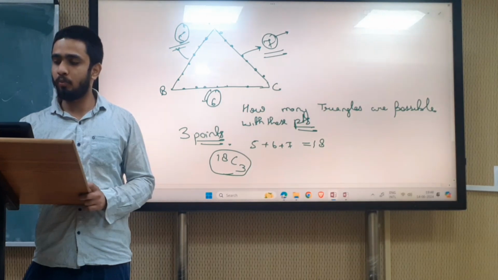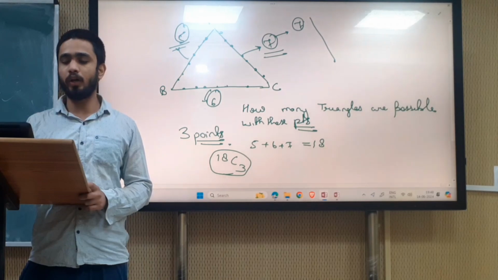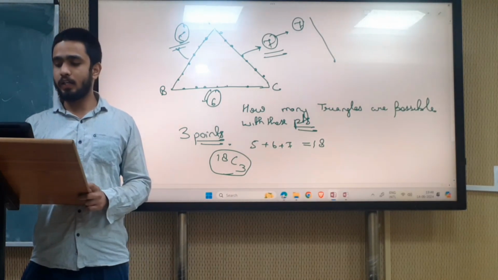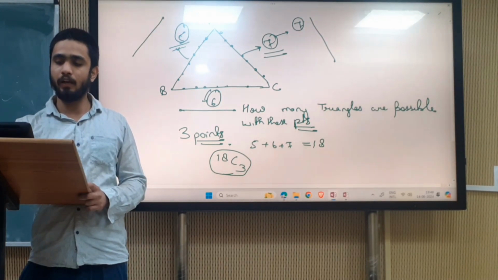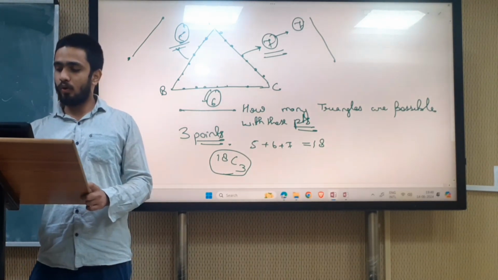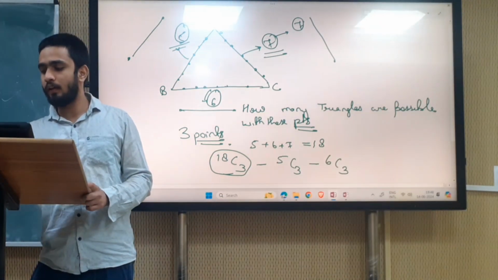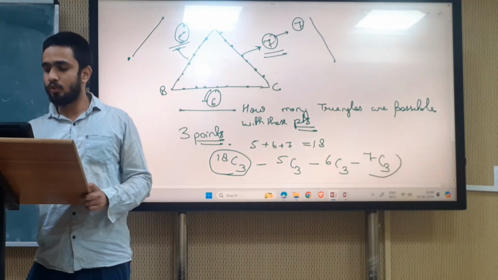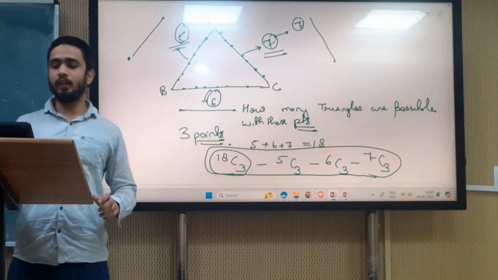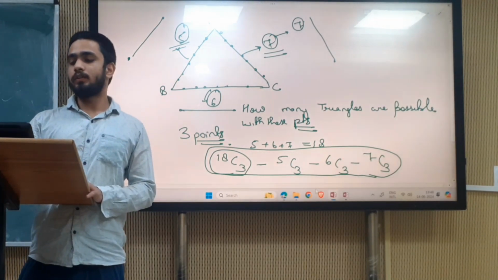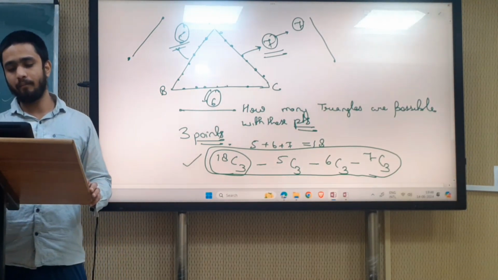If we take 3 points from these 7, a straight line will be drawn. If we take 3 points from these 6 points, a straight line will be drawn. If we take 3 points from these 5, a straight line will be drawn. So we have to subtract 5C3, 6C3 and 7C3. So this will be the final answer: the number of triangles possible with the sides having 5, 6 and 7 points respectively.